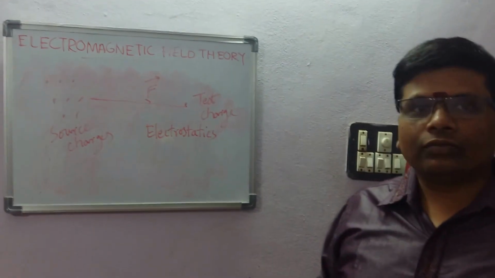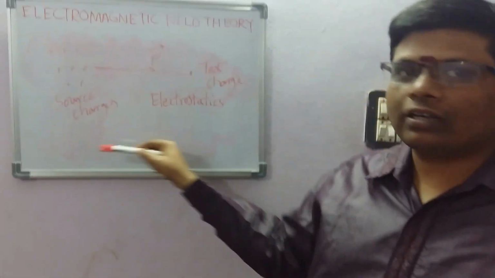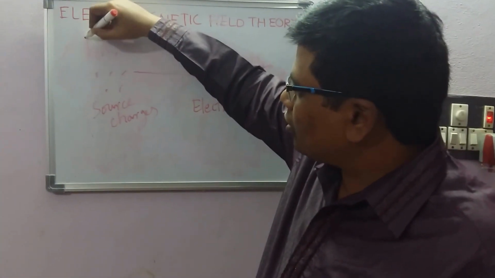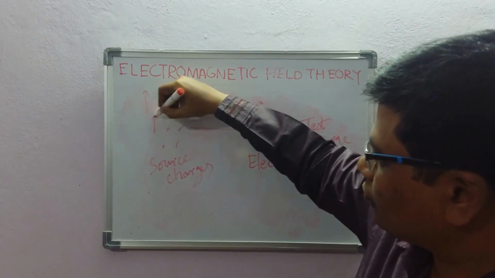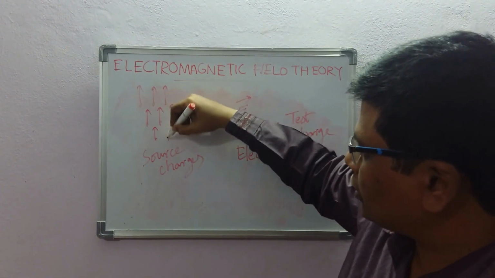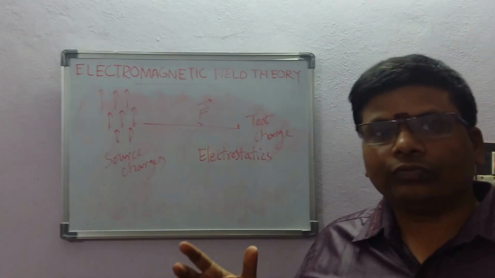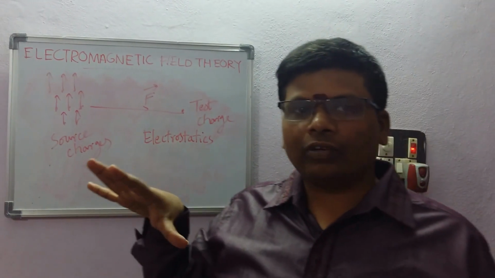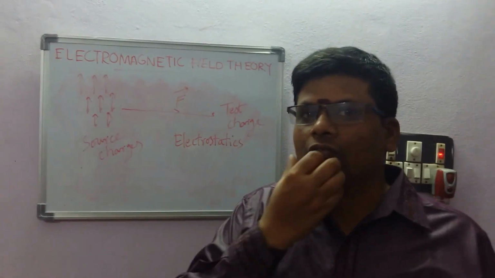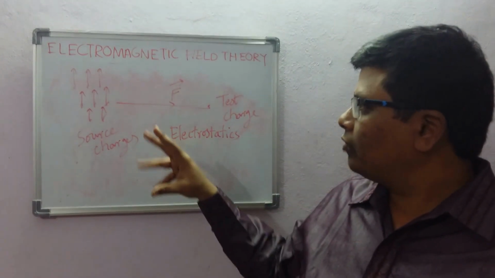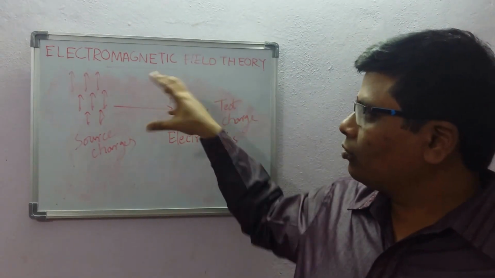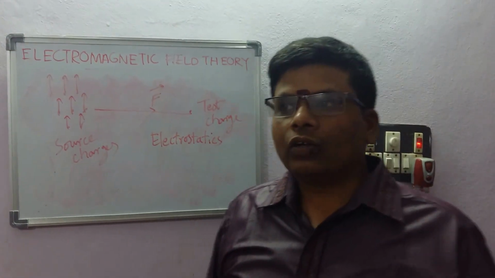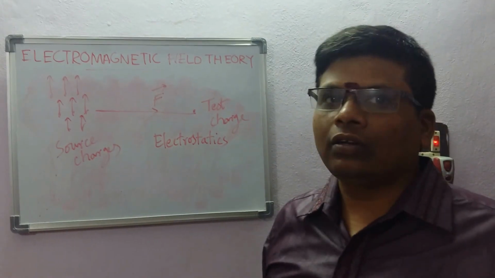In the second case, they assumed that source charges are in uniform motion. Uniform motion means they are moving in one direction. When charges are moving, they produce electric current. So they want to find the force acting on the test charge due to source charges in uniform motion.